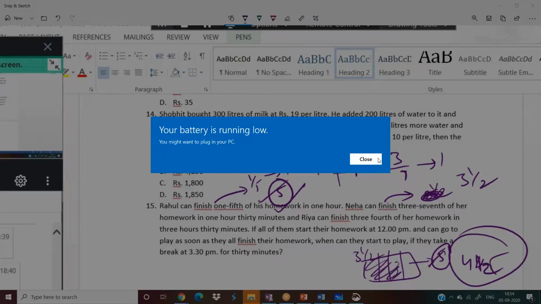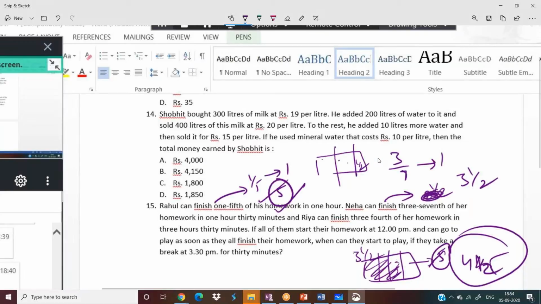So when will Rahul finish? He can finish in 5 hours. So if he started at 12 o'clock, he will finish by 5 o'clock. But they are taking a break for 30 minutes in the middle, no? So we have to add that 30 minutes also. So he can finish by 5:30.